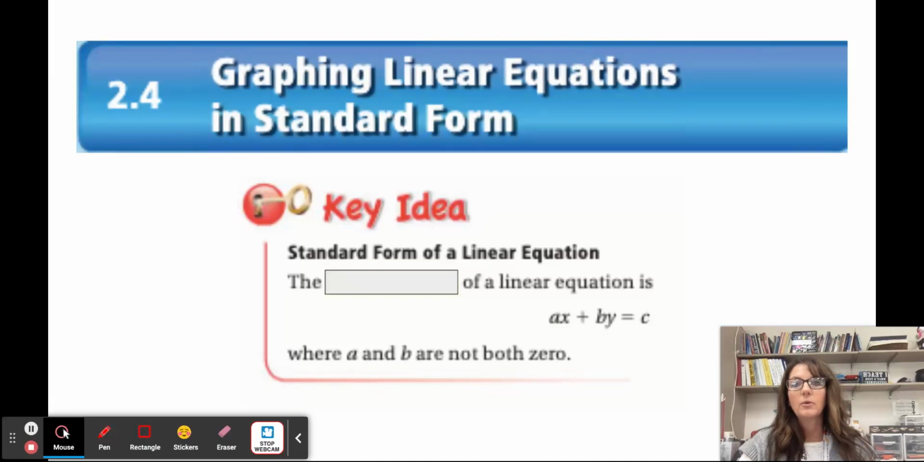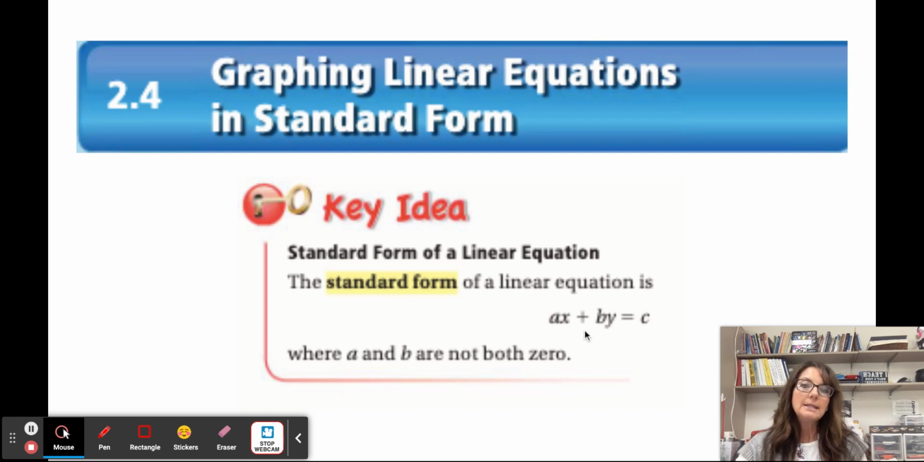Okay, here we go. We're going to be learning about graphing linear equations in standard form. This is lesson 2.4, and let's get started. So when we're talking about the standard form of an equation, this is in your note packet, like a box for you to fill in with the vocabulary word. Obviously, writing it and having more practice by writing it might help you remember it.